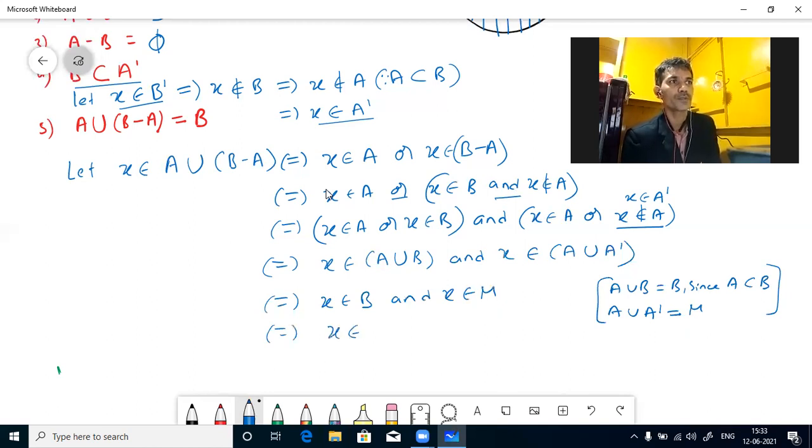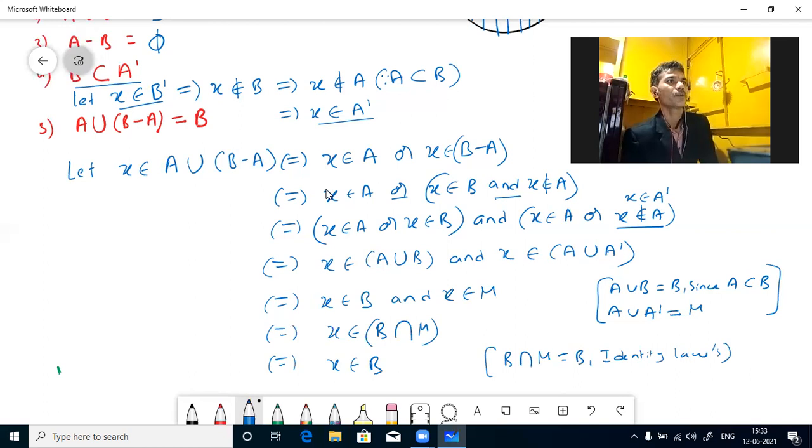So X belongs to B and universal set means B intersection universal set we can write. By identity law, what is the common in B and universal set? B itself. So we can write X belongs to B. We have taken an element in A union (B minus A) and showed that it is there in B. So both are equal.